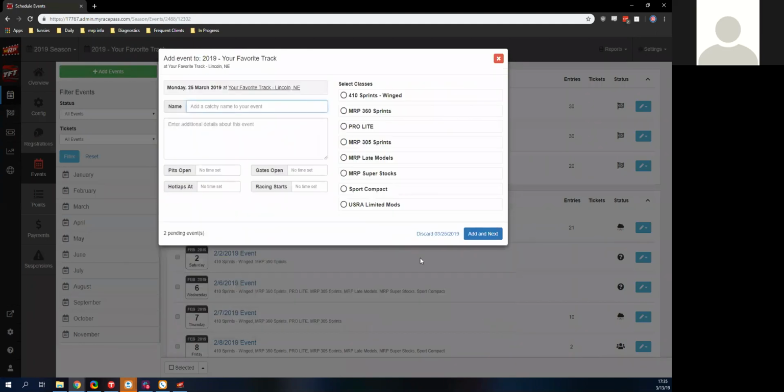Click next. All the classes that I have on that class list are set, so we can add those. Let's add the Sport Compact here. Let's put in a name, a little early from Labor Day, but put that in there. So we're going to want a name for all of these. Otherwise, it's just going to default to 325 at your favorite track.